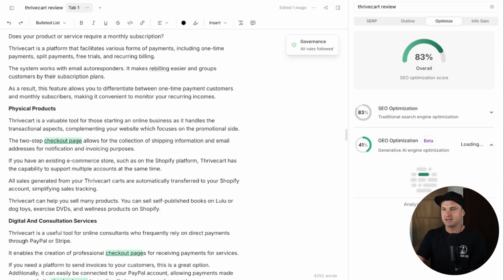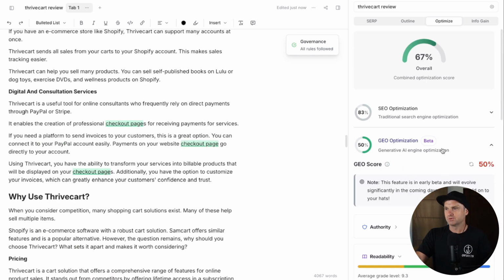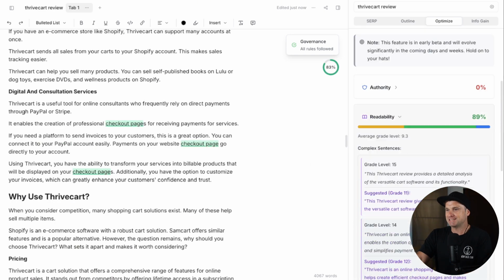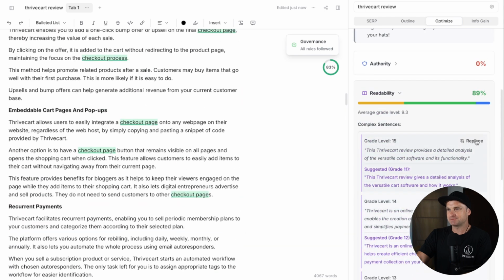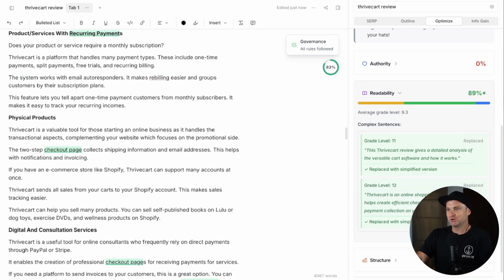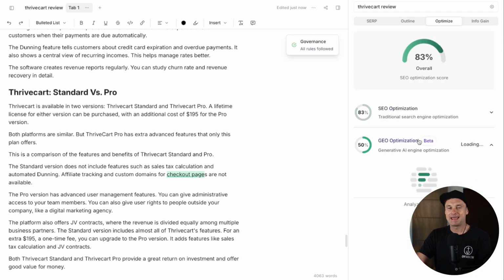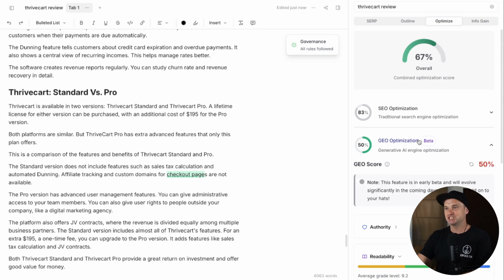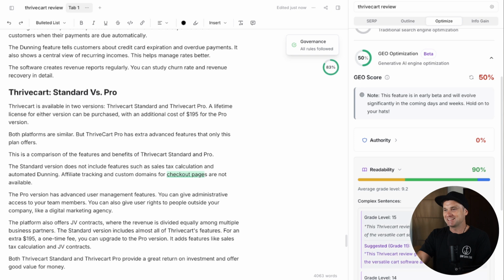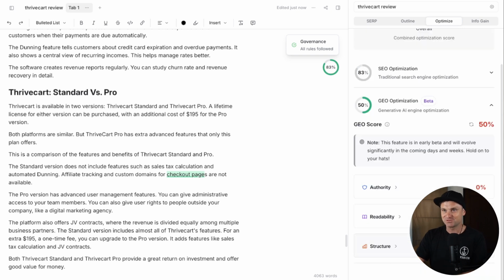So I'll just quickly refresh it based on changing the grade levels that we were playing with. All right, so we've bumped up to a 50%. If we come down again, you can see we can do a few more adjustments to the readability. But this is pretty cool because you could just go ahead, actually replace your article, and you can see it going back up, and you can go and recheck it. And by the time I've added in those authoritative links, it's going to be a very high GEO score. So I'm going to assume that this is going to start to get even more references from AI. Very cool tool. Very excited to actually go in and start optimizing all of these articles, and really excited to see how much traffic comes from it.